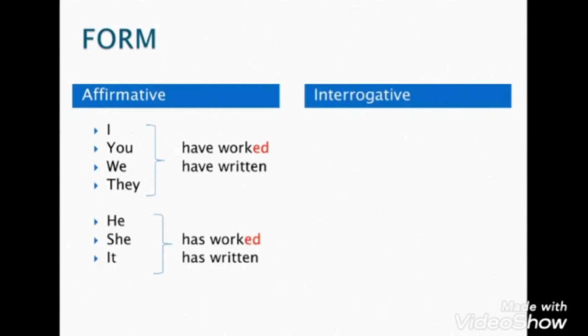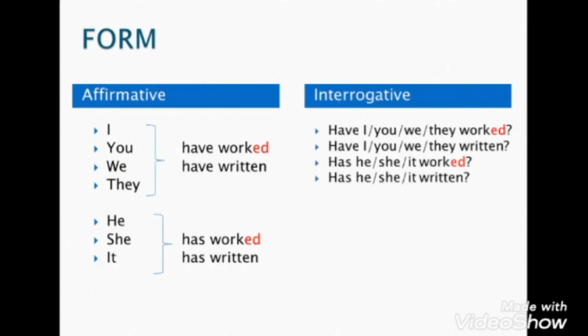To make the interrogative form, all we have to do is put have or has at the first of the sentence. We make an inversion. We put have at the first, then we put the subject after it. Which means that instead of I have, I say have I, have you, have we, have they. Okay, that's what I mean.